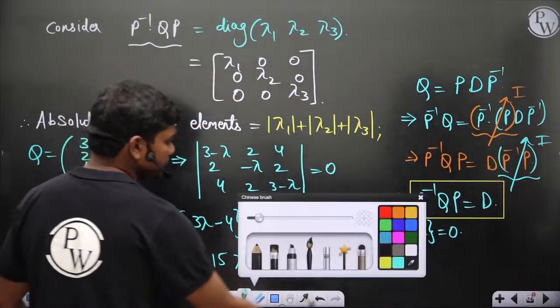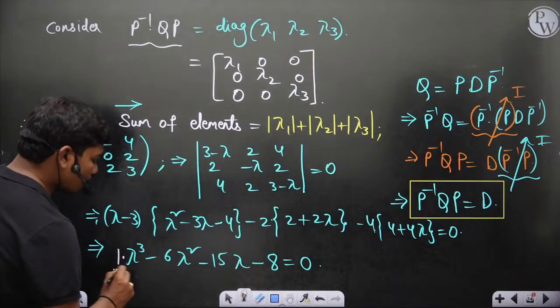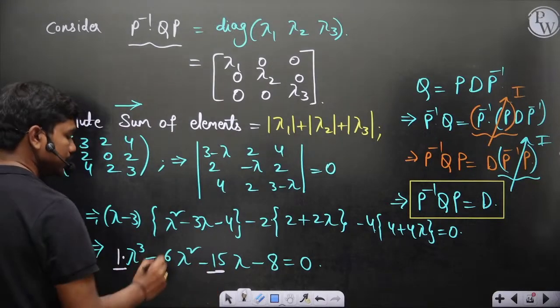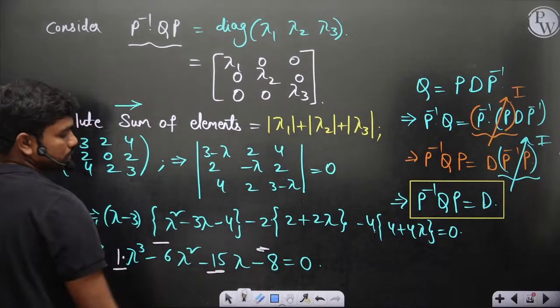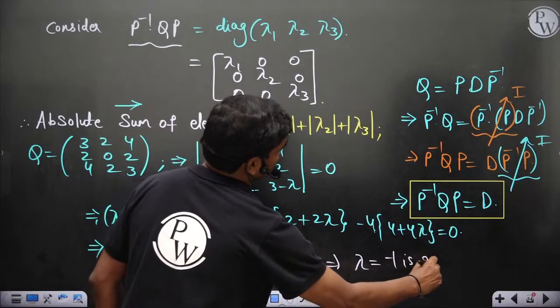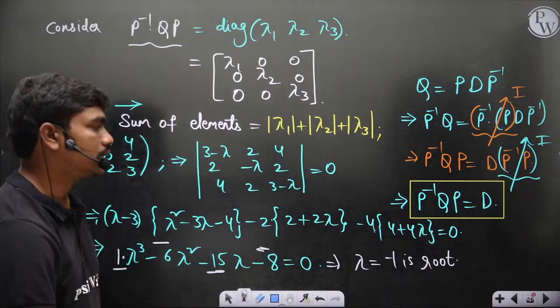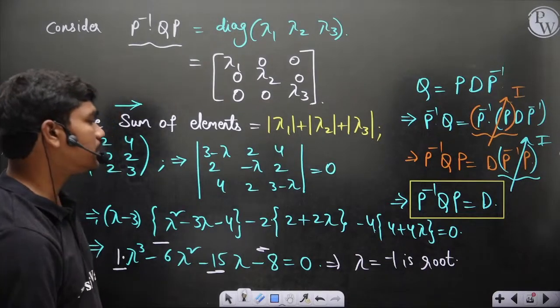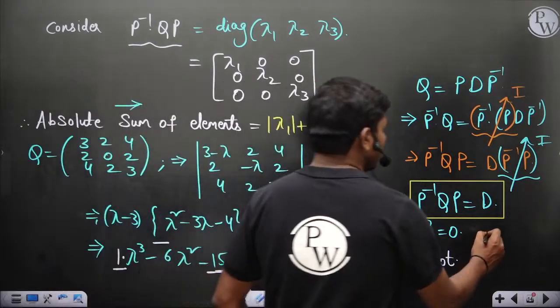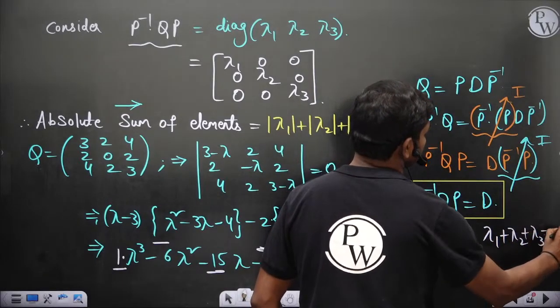So then here in this case, you can see clearly, if this is 1, sum of coefficients of odd powers is same as sum of coefficients of even powers. So lambda is equal to minus 1 is root. Lambda equal to minus 1 is root actually in this case. So if lambda equal to minus 1, then you know the other two eigenvalues, lambda 1 plus lambda 2 plus lambda 3 is equal to 6.